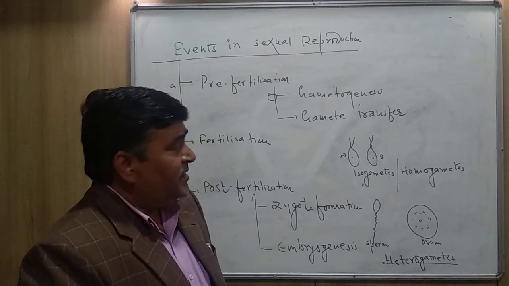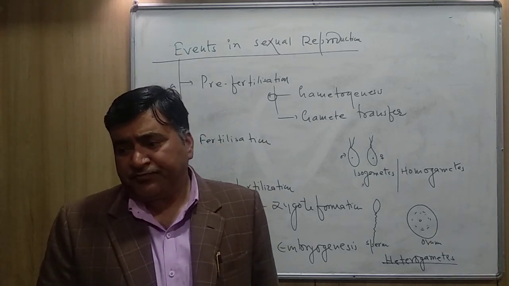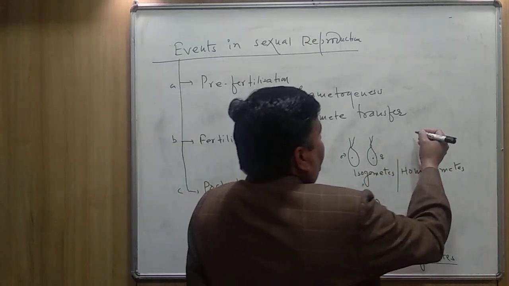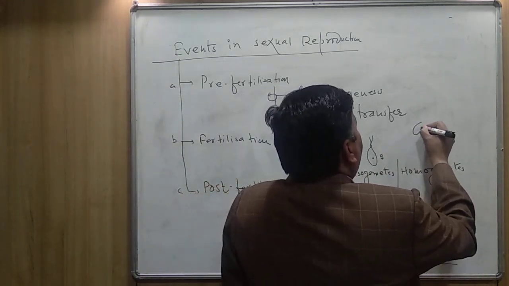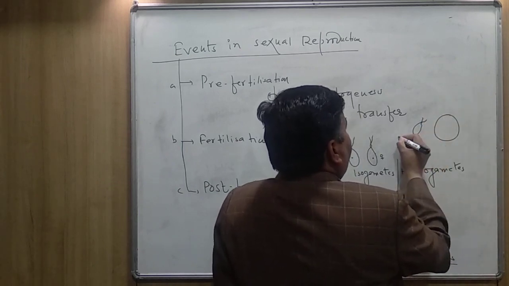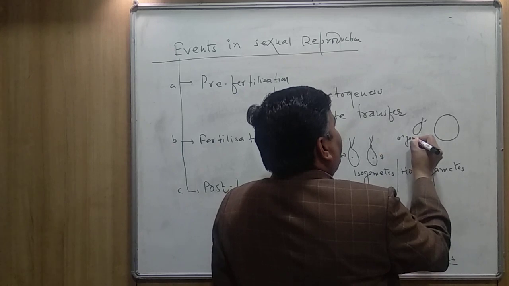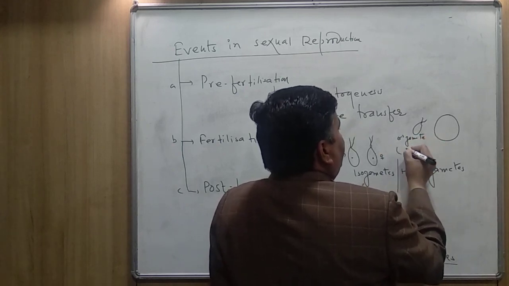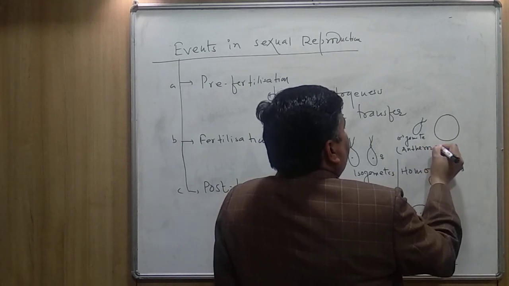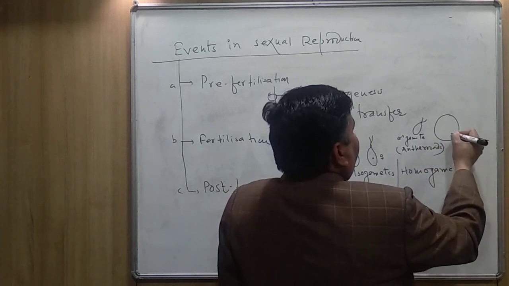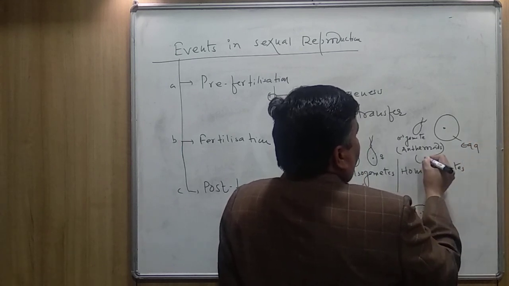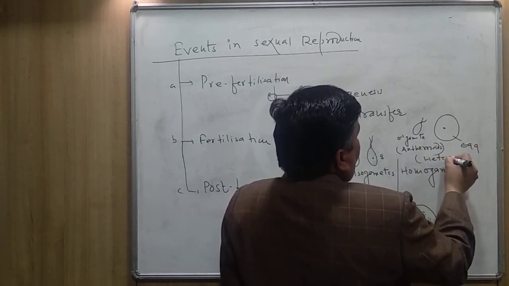In the case of bryophytes, this is also the condition. This is the male gamete, which is motile, antherozoids, and this one is the female gamete, and this is also heterogametes.